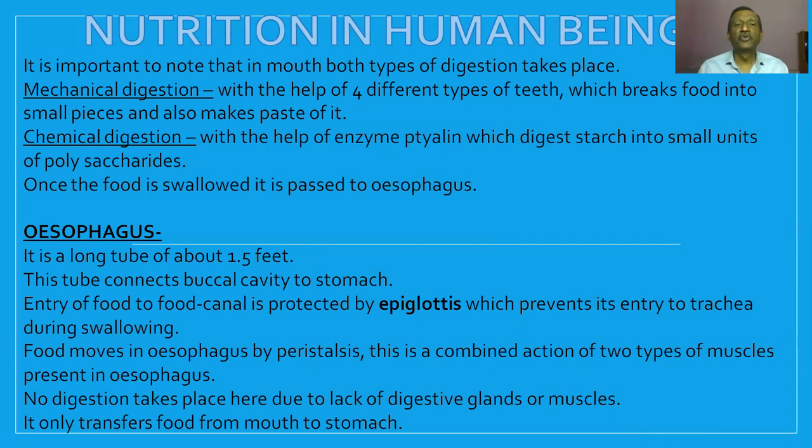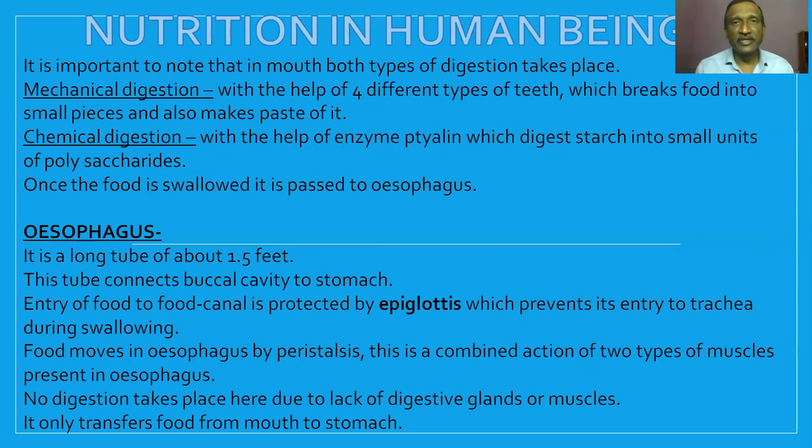The movement of the food in the esophagus is done by the alternate contraction and relaxation of the circular and longitudinal muscles, and this type of movement is called peristaltic movement. Now, one big problem is in this region. This is the trachea, that is the windpipe, and just behind it is the food pipe. When we swallow the food, the tendency of food is to go into the windpipe, the trachea. So that has to be prevented.